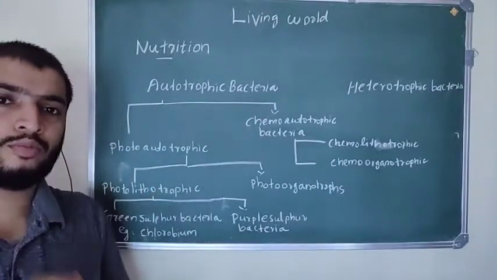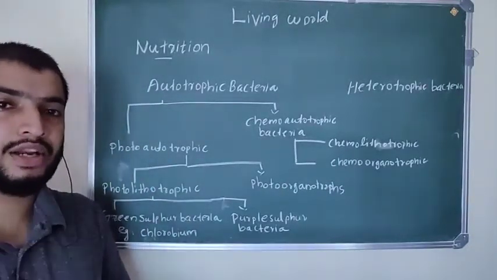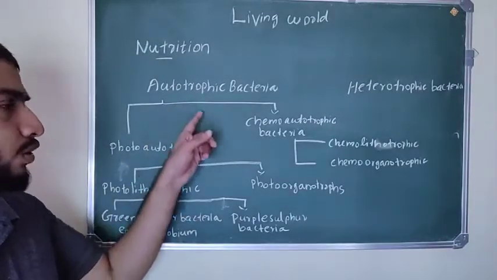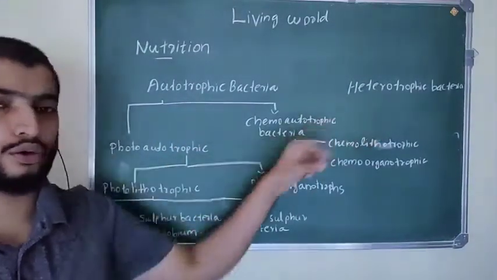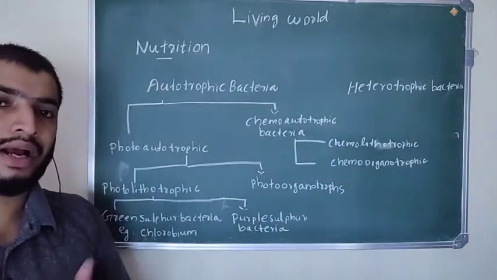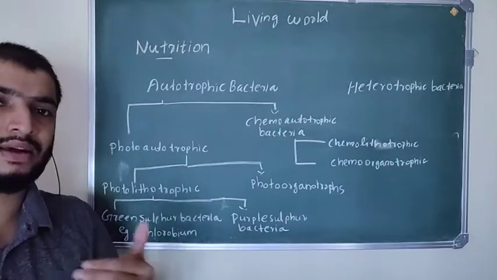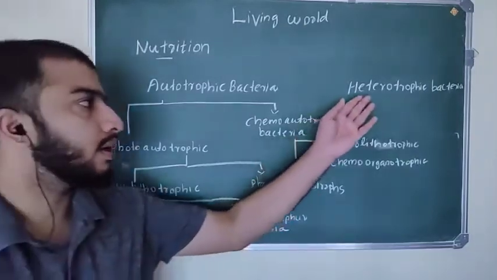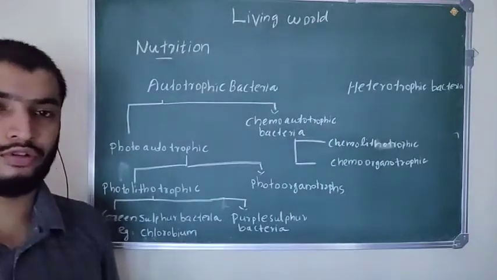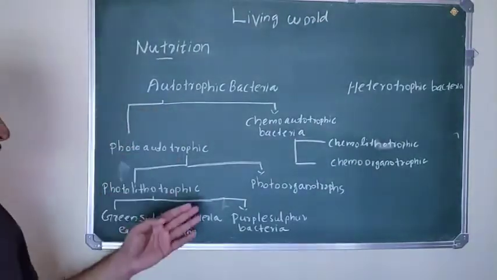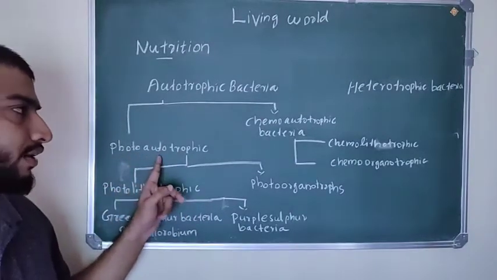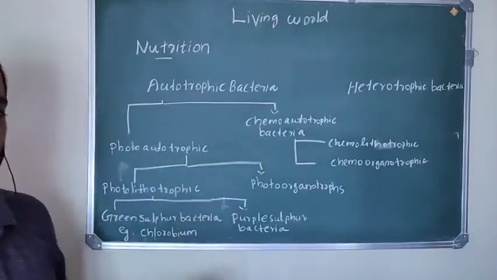On the basis of mode of nutrition, bacteria are divided into two types: autotrophic bacteria and heterotrophic bacteria. Autotrophic bacteria synthesize their own food, and heterotrophic bacteria depend on other organisms for food. Then autotrophic bacteria are again divided into two types, photoautotrophic bacteria and chemoautotrophic bacteria.